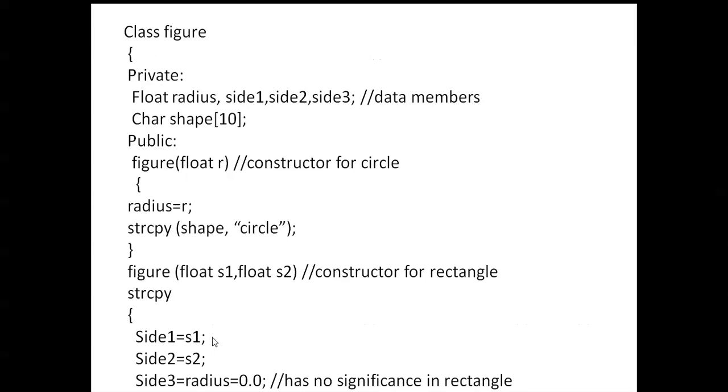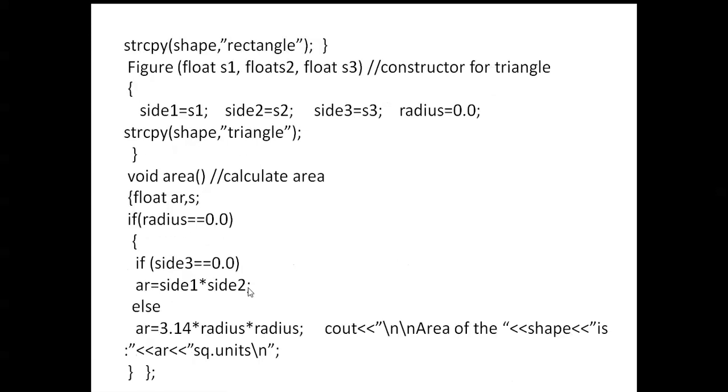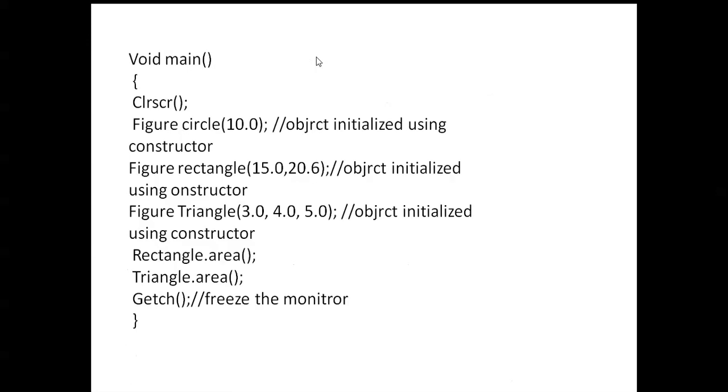Here you can see, we can construct a circle. This is figure, function name figure. Here we are using only a single variable as argument. Here also figure, and inside we are using more than one variable. And again here, figure with more than two variables. The function name is same but the argument list is different, then that is called function overloading. Here this is called constructor overloading. By using the overloading technique, we can develop that constructor.